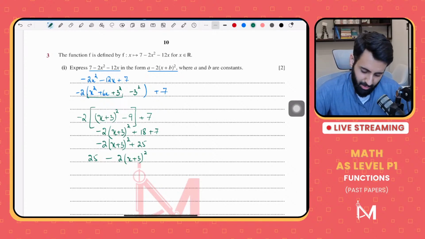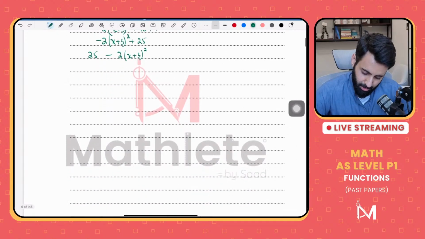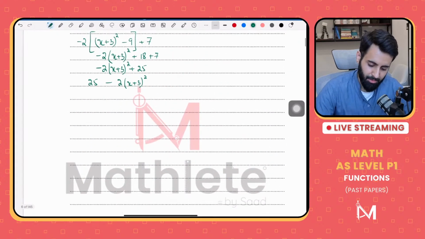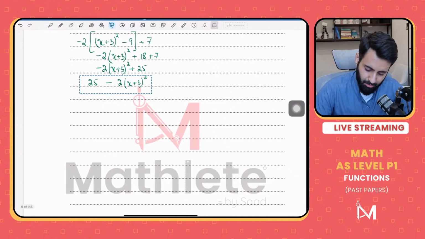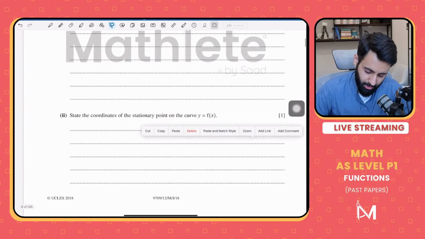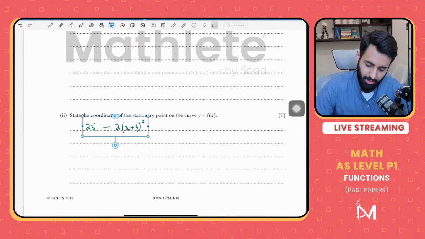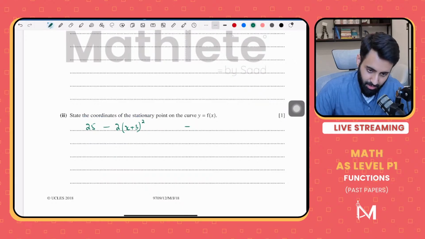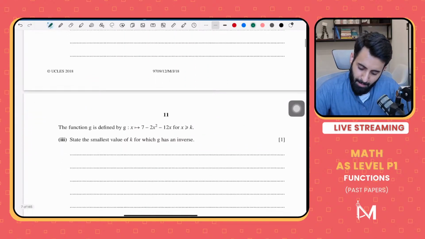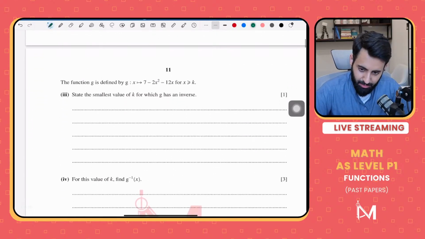All right. Acha, anything else we're supposed to do? No. State the coordinates of the stationary point on the curve y equals f of x. So quite easy so far. Now what are the coordinates of the stationary point? Stationary point basically means the turning point. So the turning point has coordinates minus 3, comma 25. That's it. Okay. The function g is defined by so-and-so